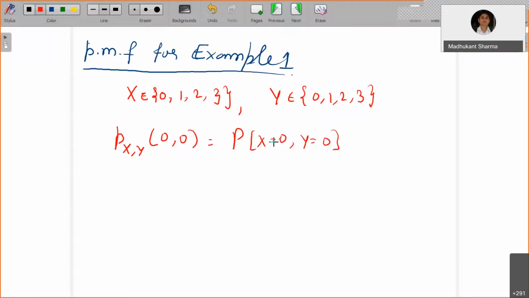So this is the probability of X equals 0, Y equals 0. That means all three chosen batteries are coming from the defective ones. So that's going to be 5 choose 3.